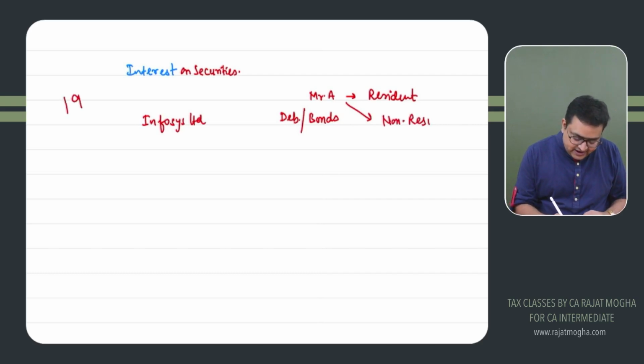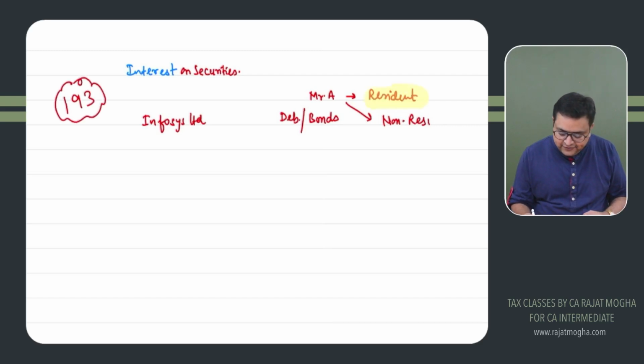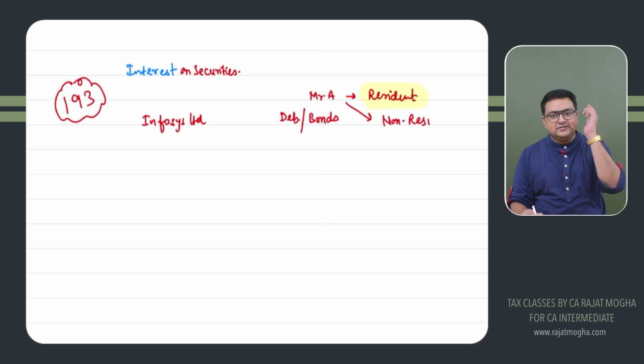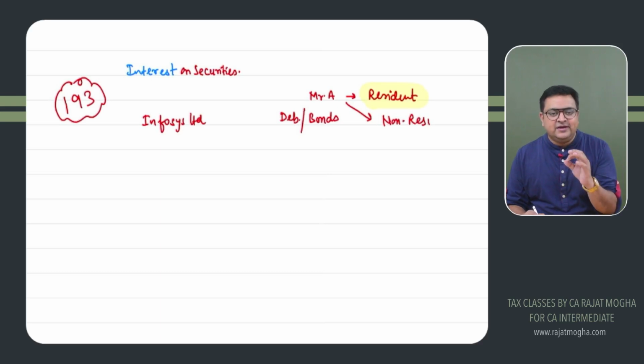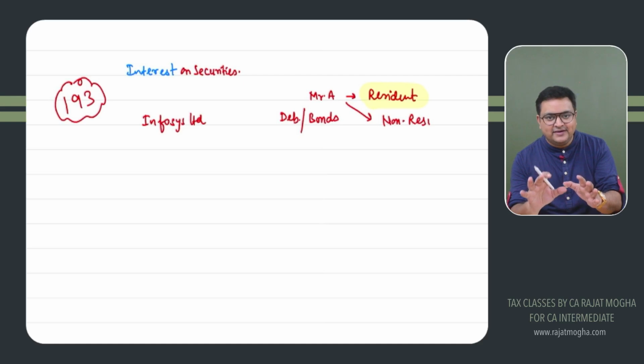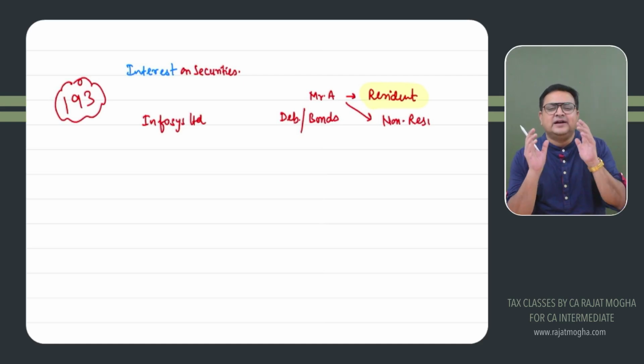Section 193 is only applicable if you are a resident. If you are a resident, then only 193 will apply. For non-residents, we have different sections, and actually it is not in the course for CA Intermediate, so I am not referring to the section number. Unnecessarily, we have so many sections over here. I'll not burden you because that is not in our syllabus.